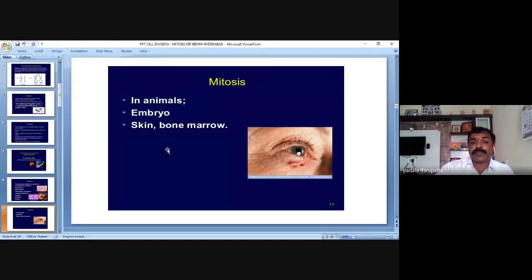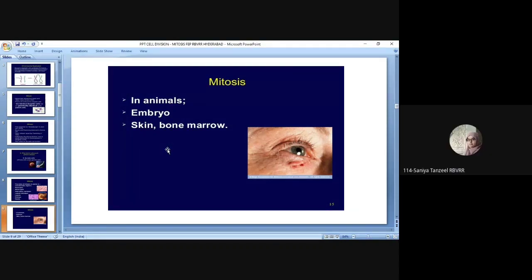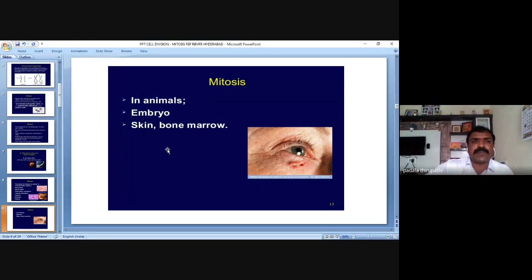Then mitosis also occurs in animals, in the embryo, skin, and bone marrow. Have you heard the term bone marrow? Yes, sir. It is the place where RBCs are produced.